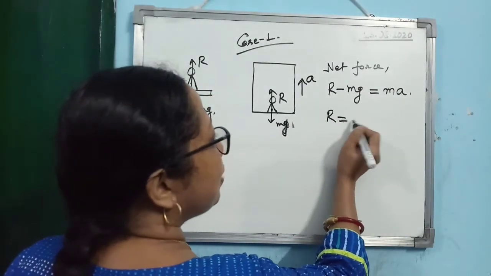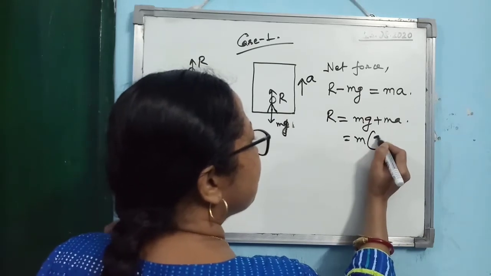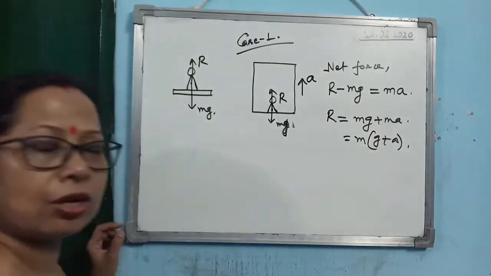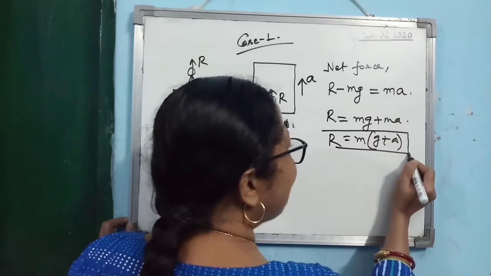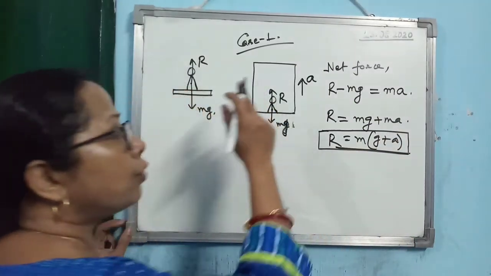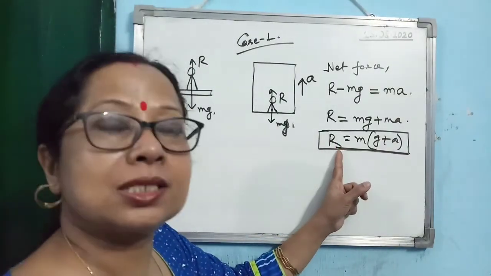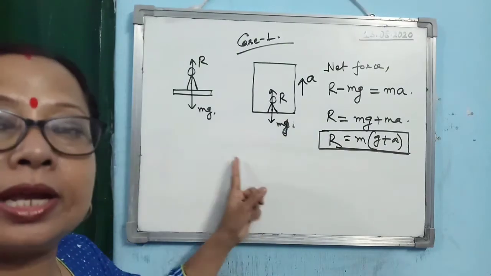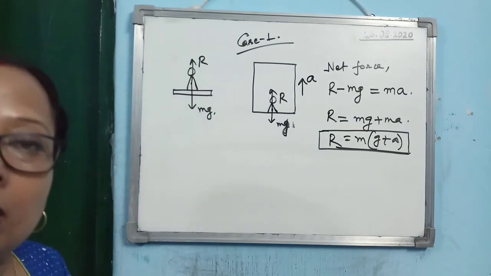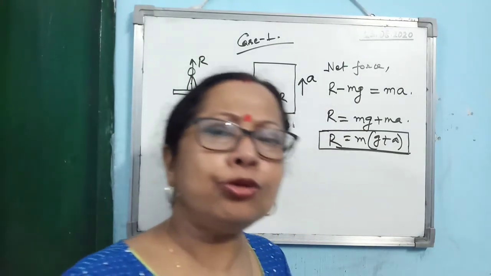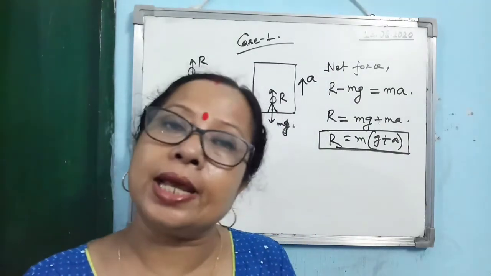So you see what is coming, the reaction R equals mg plus ma, meaning the reaction by the ground, which gives us the sensation of weight. It is equal to m into (g plus a). So that's why when the lift moves up with the acceleration a, then apparent weight, which is given by the reaction provided by the lift, is equal to m into (g plus a). Alright, so that's why you feel heavier when the lift moves up with an acceleration a.